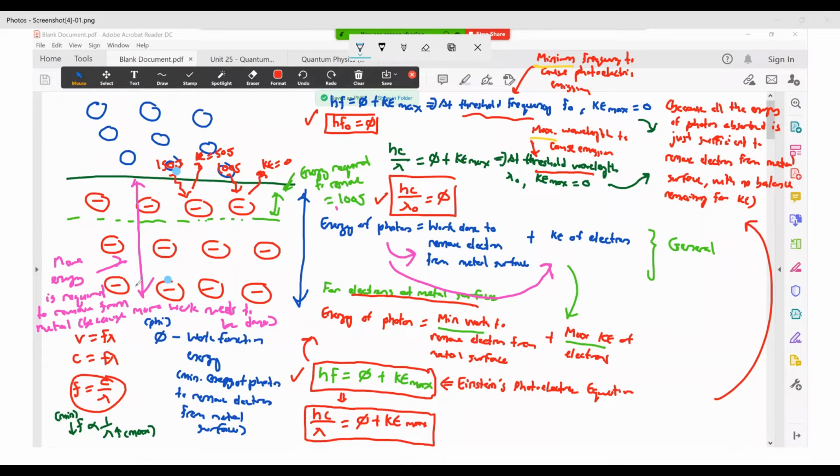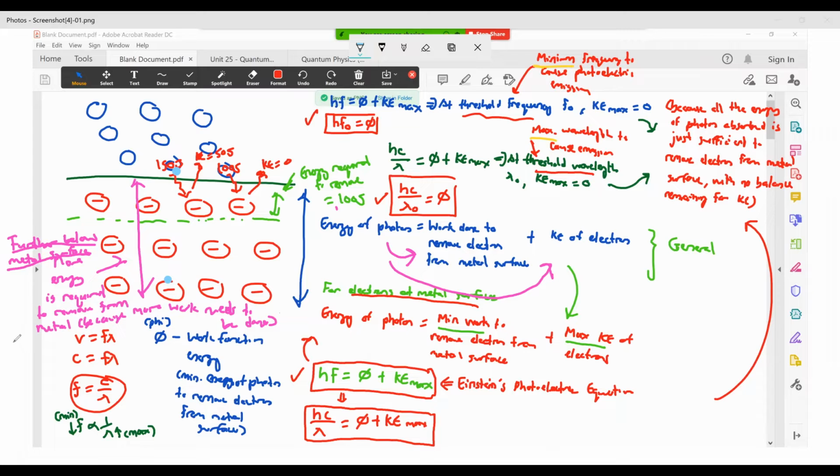Okay, so if you have more energy required to remove an electron from the metal, the deeper it is, let me just write this here. Further below the metal surface, you need more energy to remove the electron from the metal because more work needs to be done.